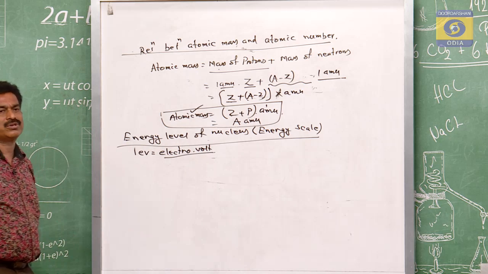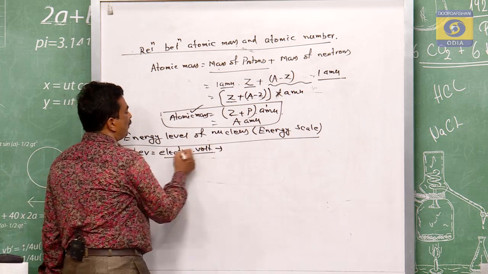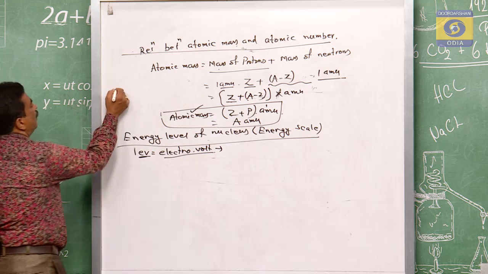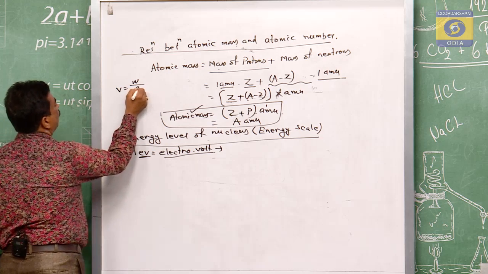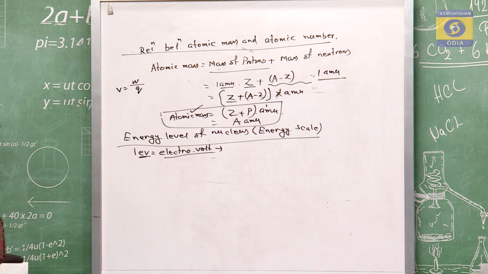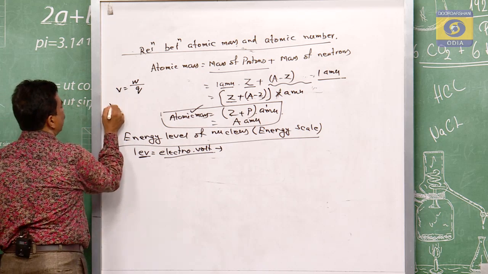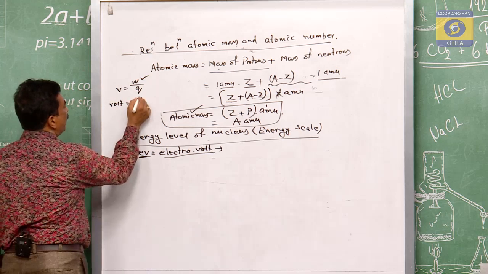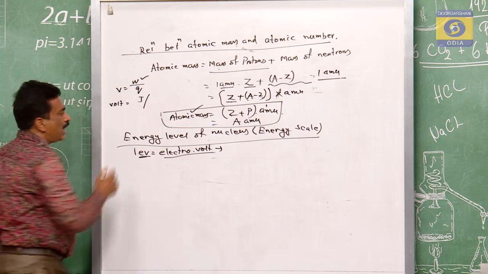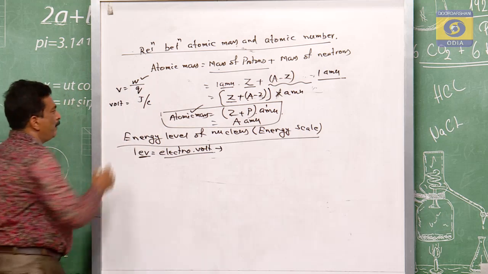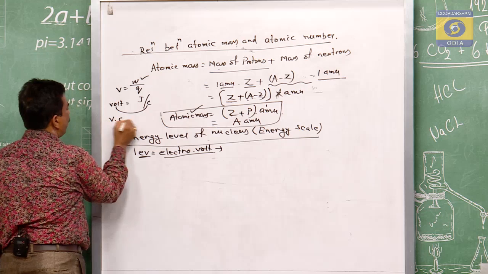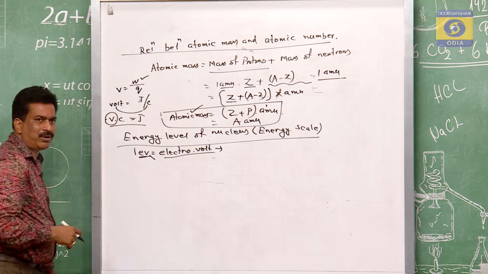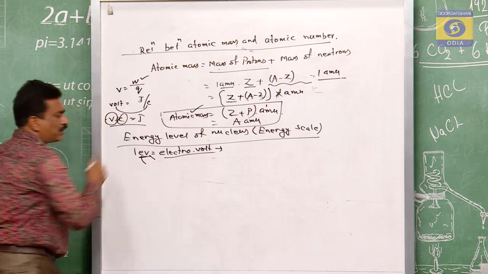You know in electrostatics, that is the amount of energy eV. For what it stands, you know V is equal to W by Q. This formula you know for the potential. So V means the potential. If that potential is the volt, W is the work in joule, and Q is the charge in coulomb. Means this volt into coulomb is equal to joule. So this V for the volt, and this coulomb for the electron.